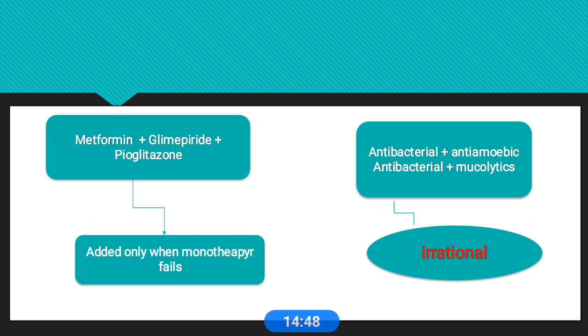Another example is metformin, glimepiride and pioglitazone. These anti-diabetic drugs usually cannot be combined because they show different pharmacokinetic parameters, and these combinations are only useful when monotherapies have failed. In that situation only can we use these combinations.